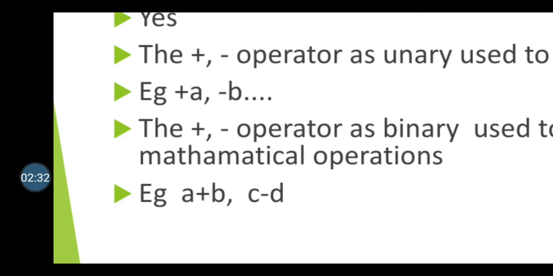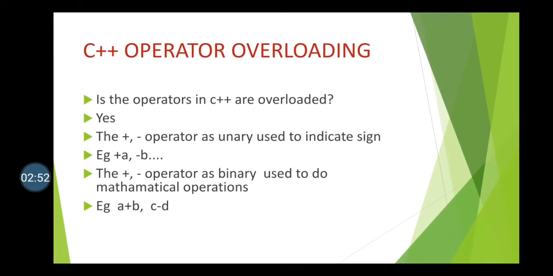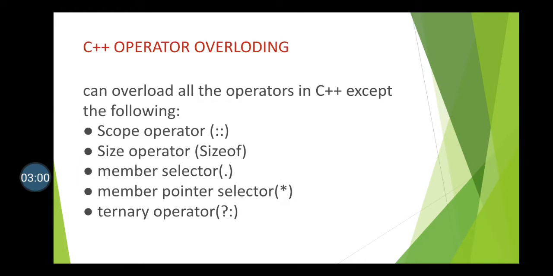Second example, C minus D. In these two examples, you see that when the plus and minus operators act as binary operators, they are used for addition or subtraction. So this is about operators in C++ that are already overloaded.